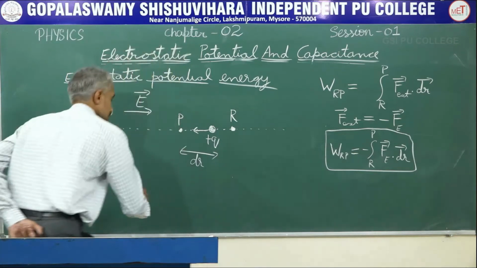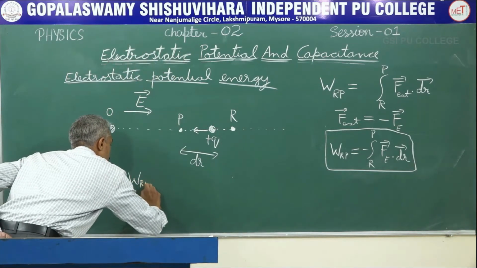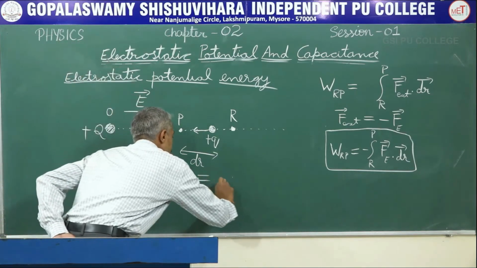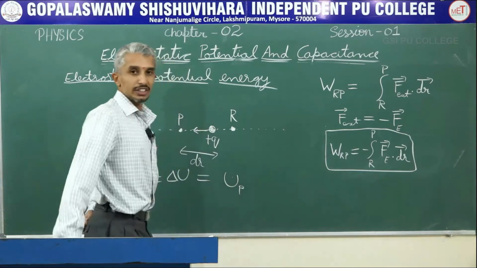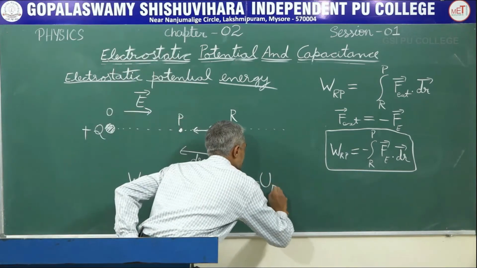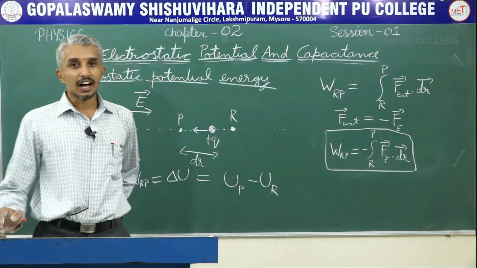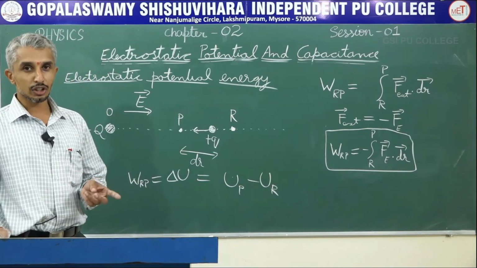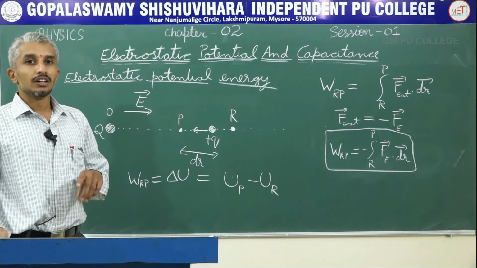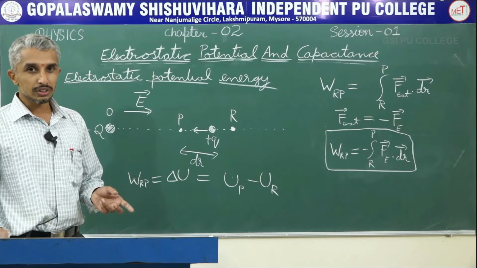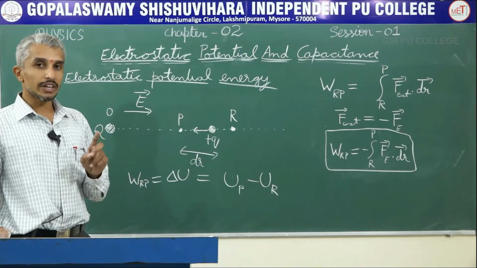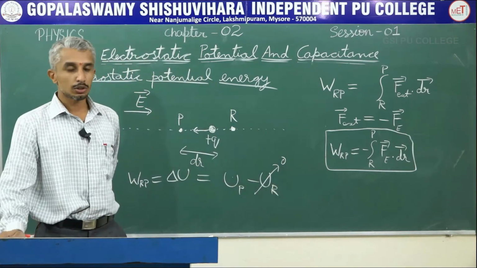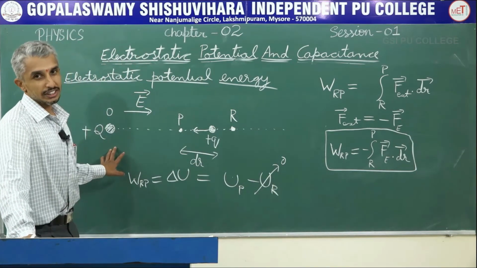So I can write the external work is equal to change in potential energy, which is the final potential energy at P minus initial potential energy at R. If you remember, in both the cases of gravitational potential energy and elastic potential energy in a spring, the initial position where we had taken, there we had this potential as 0. But it is not the same in electrostatics.